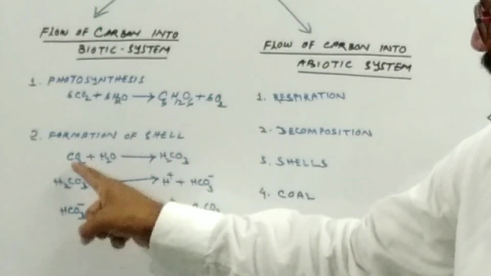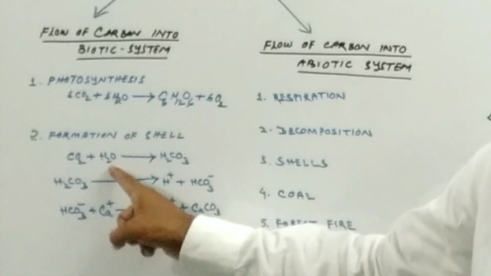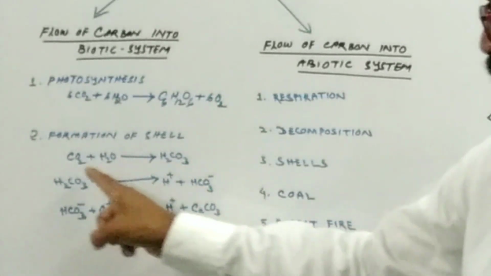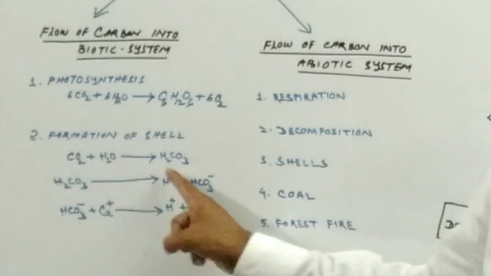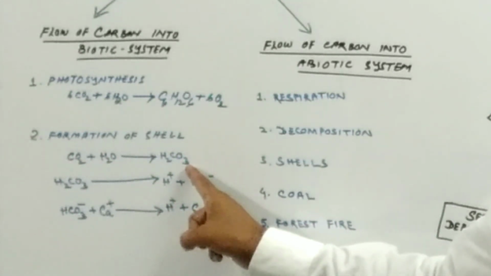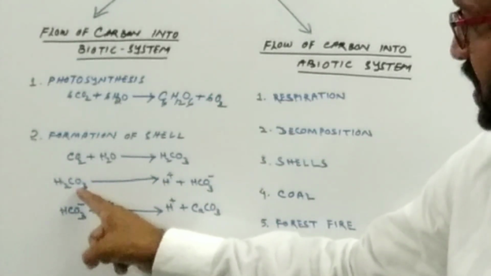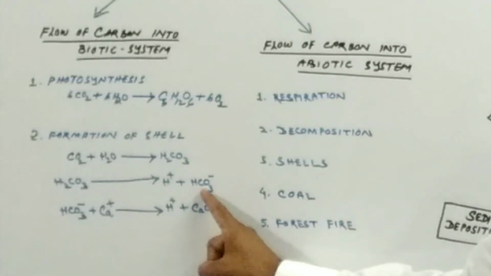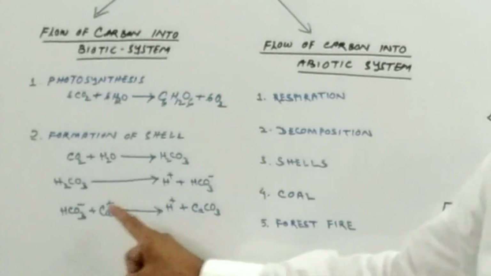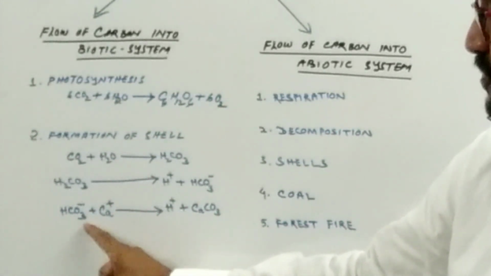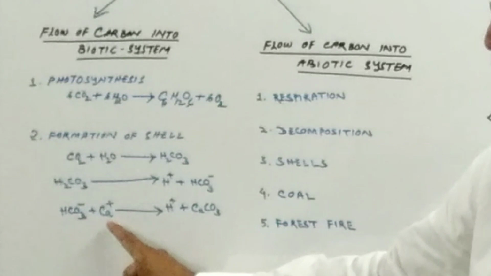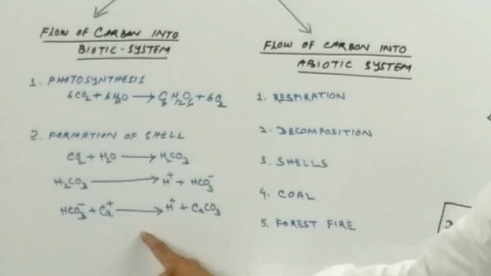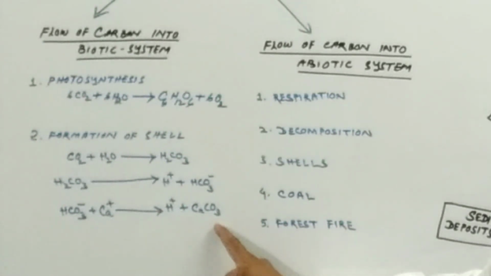The carbon dioxide which dissolves in water forms carbonic acid. So CO2 plus H2O forms carbonic acid, H2CO3. Such carbonic acid breaks into H plus and HCO3 minus. These are the bicarbonate ions. When the bicarbonate ion HCO3 minus reacts with the calcium ion Ca2 plus, it forms calcium carbonate. This is the calcium carbonate, CaCO3.